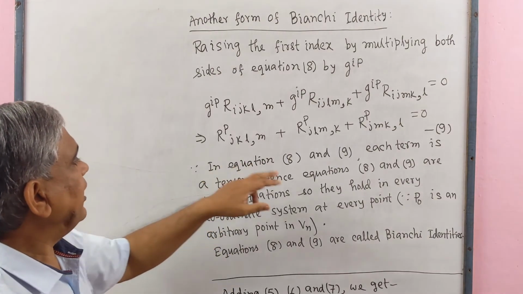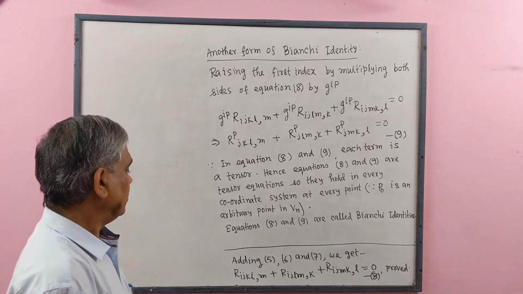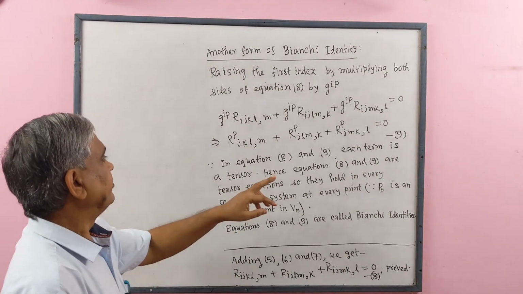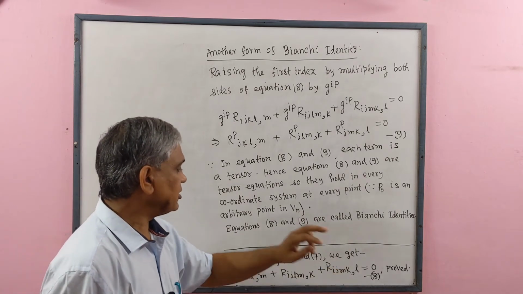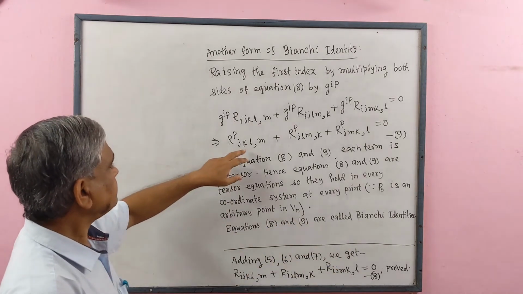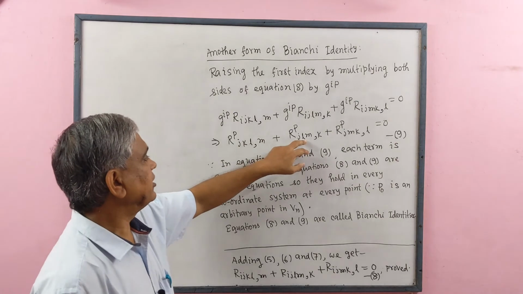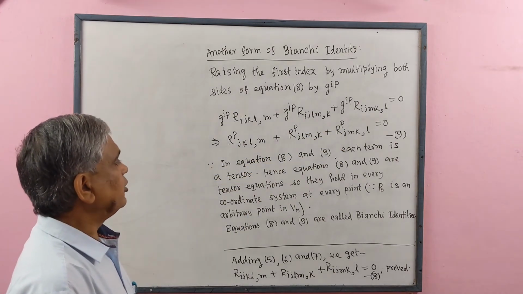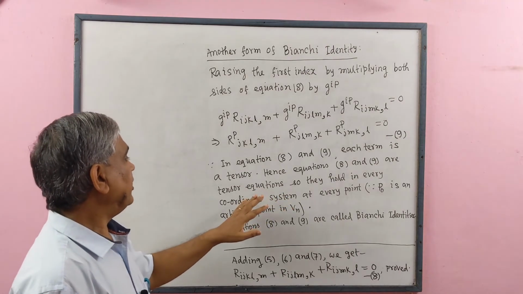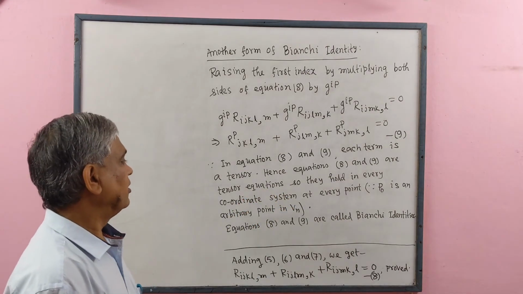In equations 8 and 9, each term is a tensor. This is a tensor, this is a tensor, this is a tensor. Also here, this is a tensor, this is a tensor, and this is a tensor. Hence, equations 8 and 9 are tensor equations.